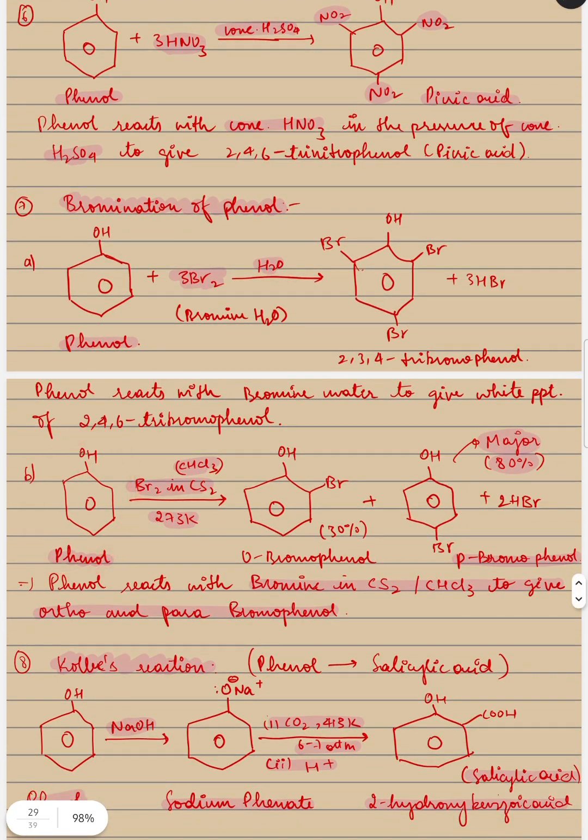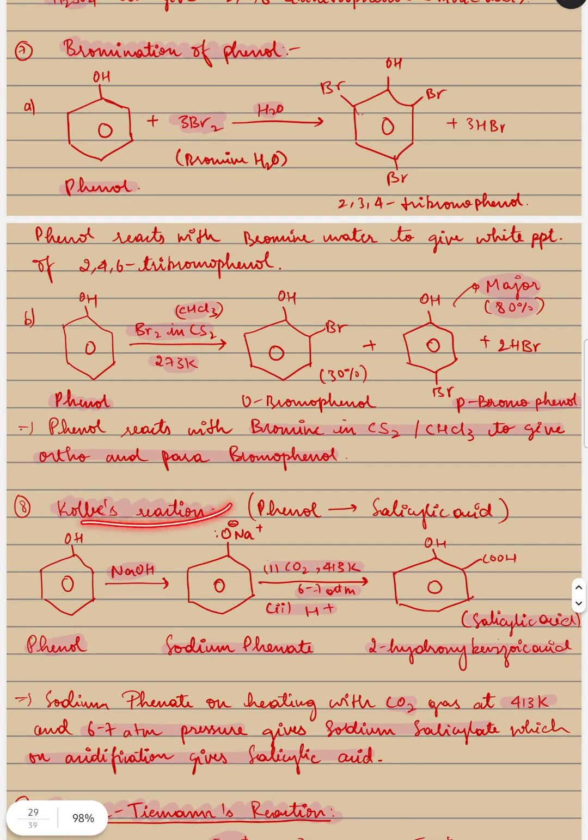Phenol reacts with bromine in carbon disulfide, CS2, or chloroform, CHCl3, to give ortho and para bromophenol. Okay, bromine in CS2 or CHCl3 at 273 Kelvin.